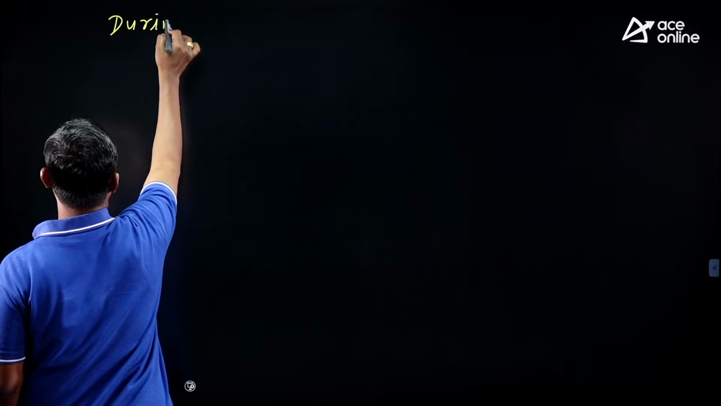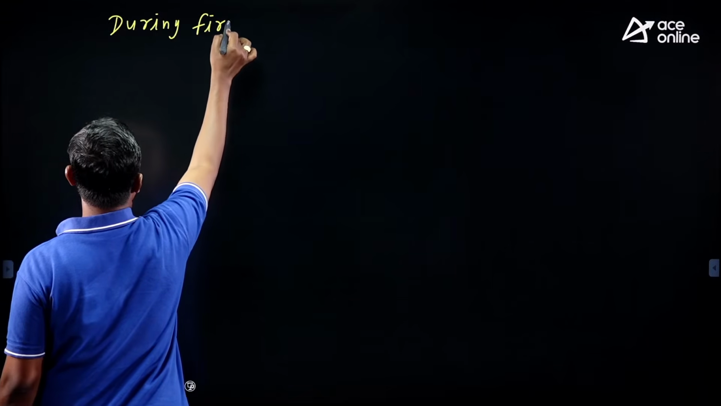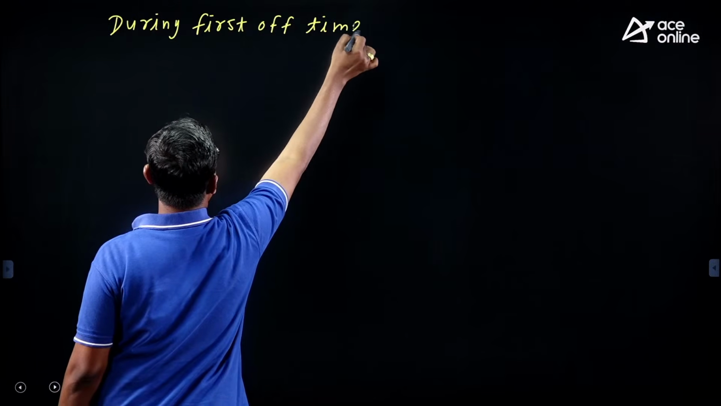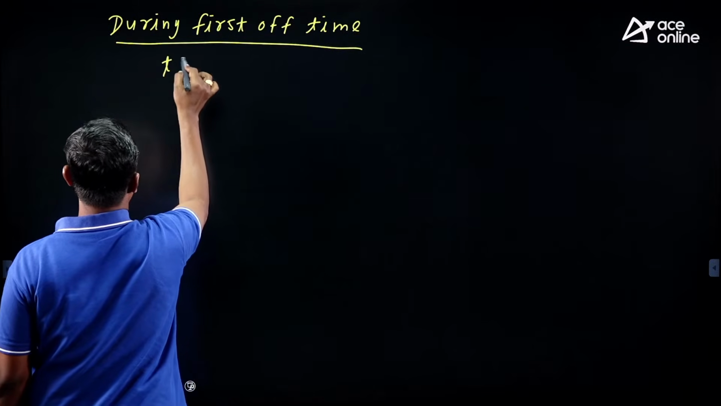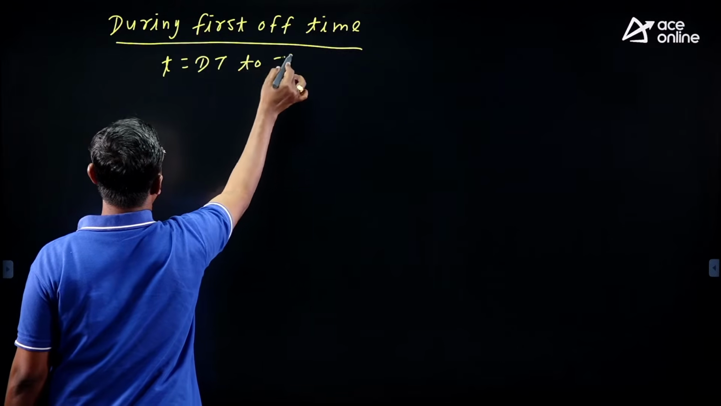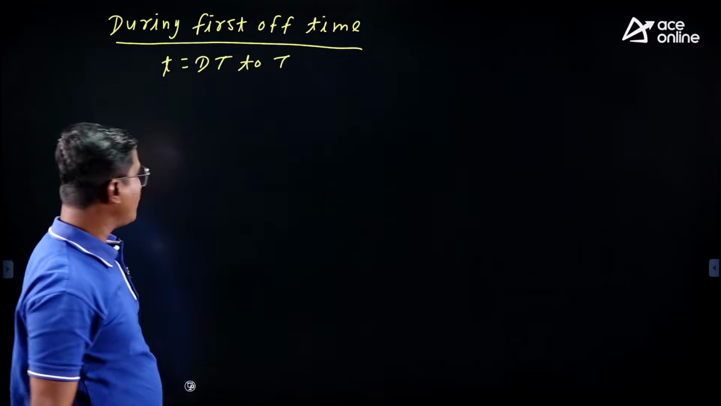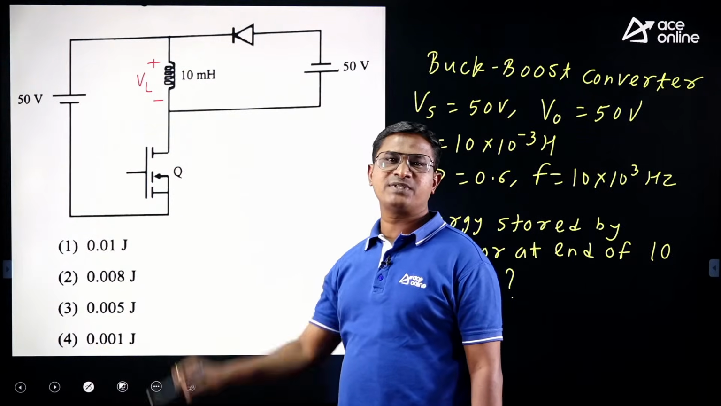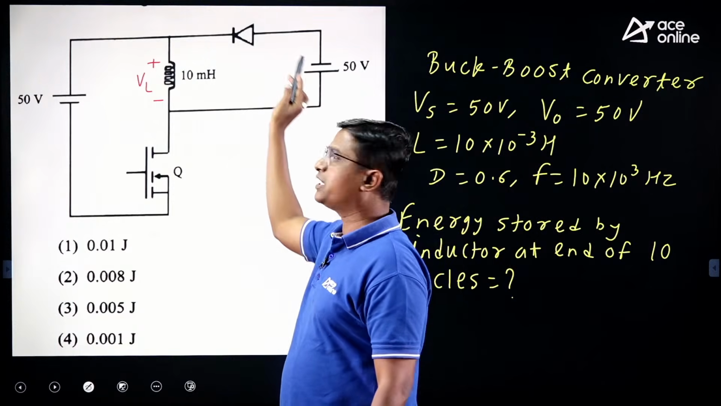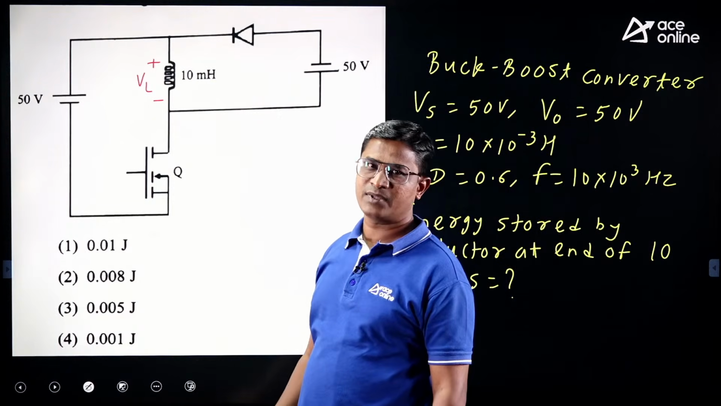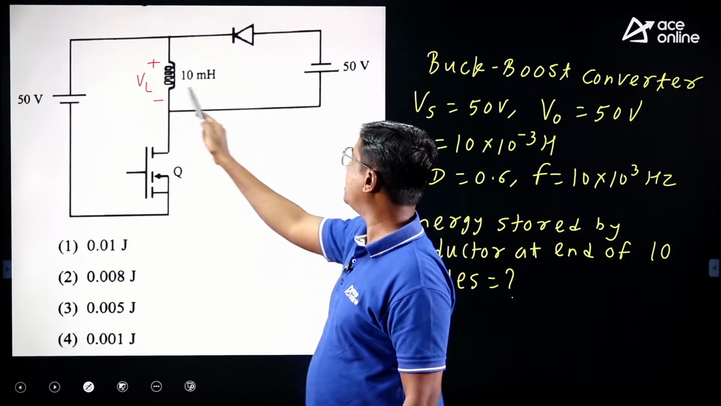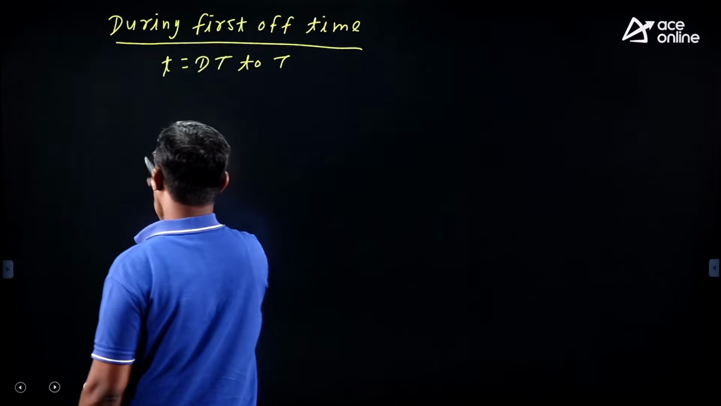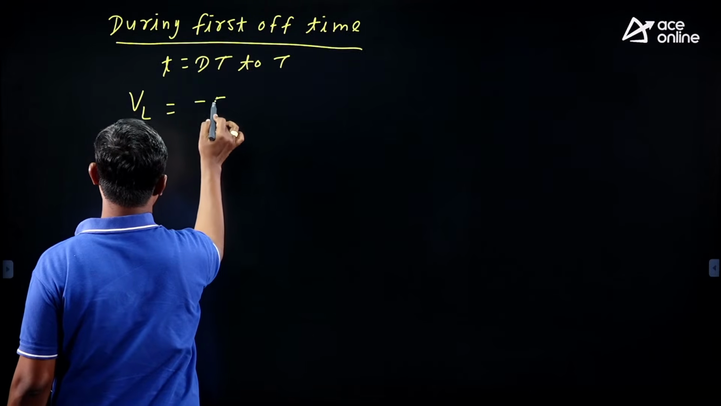During the first off time, that is t equal to dT to capital T. Now tell me, during the first off time means when the switch is in an off state, your inductor will go on releasing energy. This diode will start conduction. Then when the diode starts conduction, what is VL? VL is equal to minus 50 volt. So I can write here VL equal to minus 50 volt.